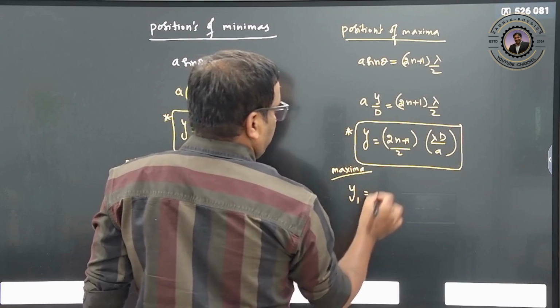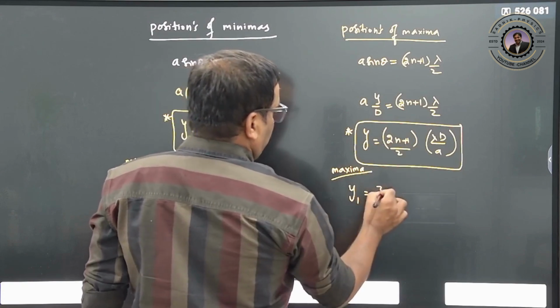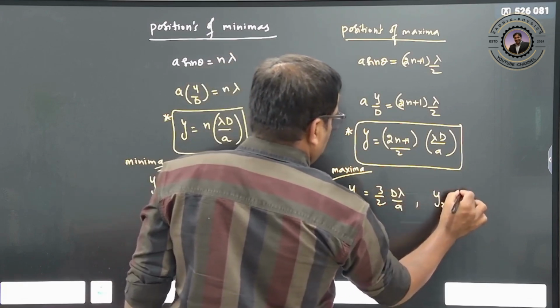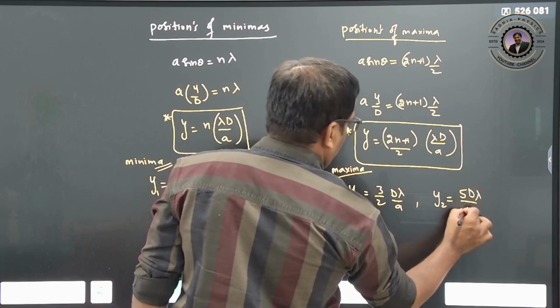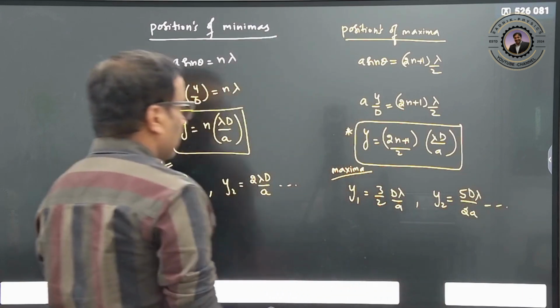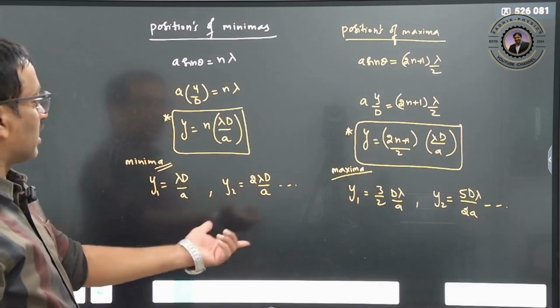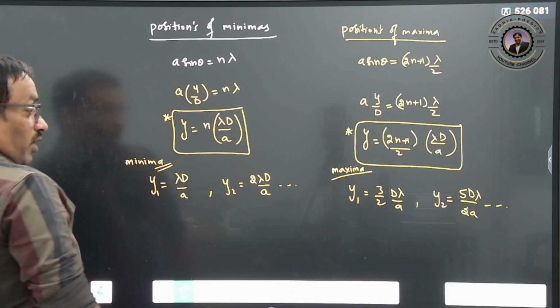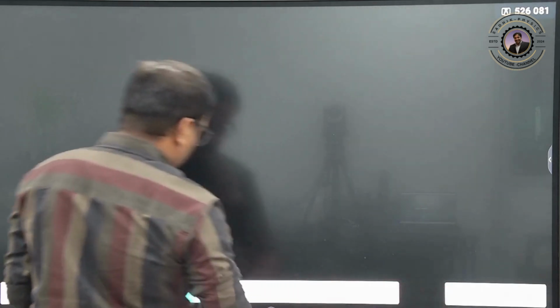First maxima, therefore here 1, so therefore 3 by 2 d lambda by a. So second maxima 5 d lambda by 2a, and so on. Clear? So these are the maxima conditions, these are the minima conditions.